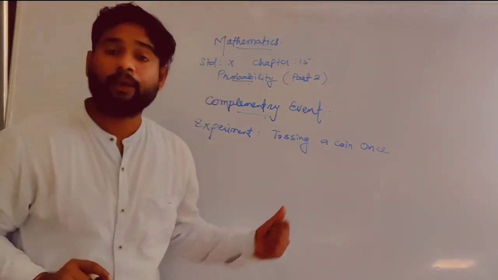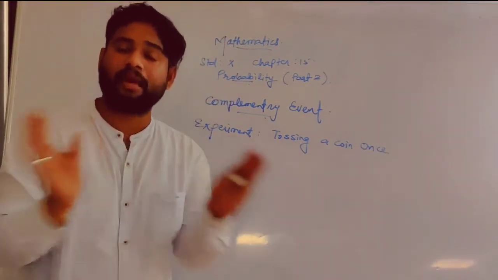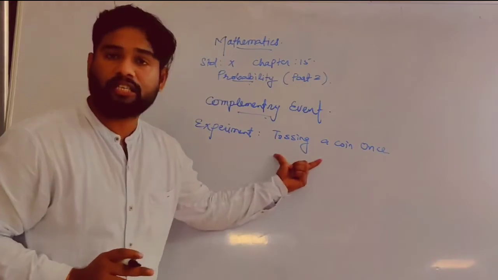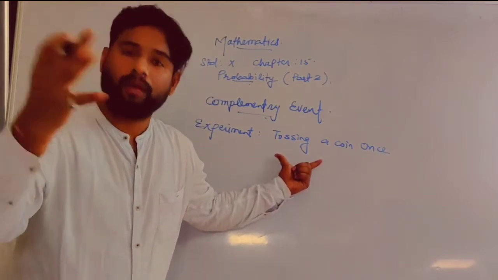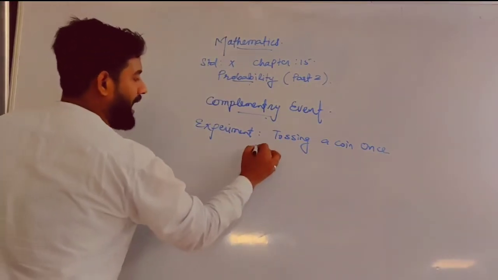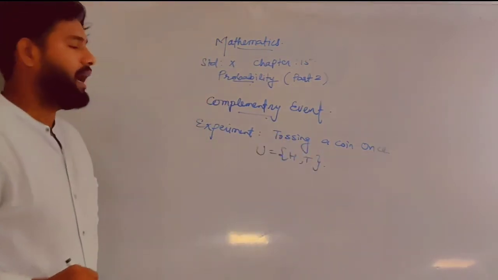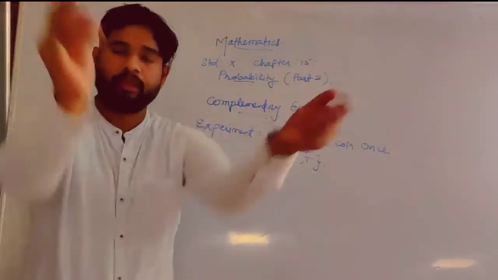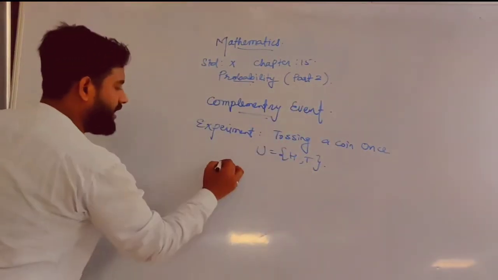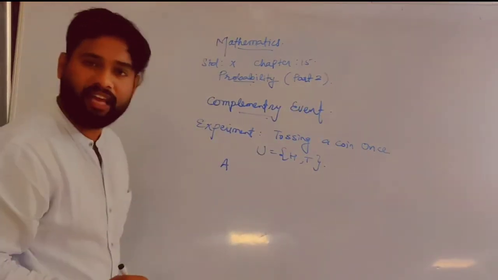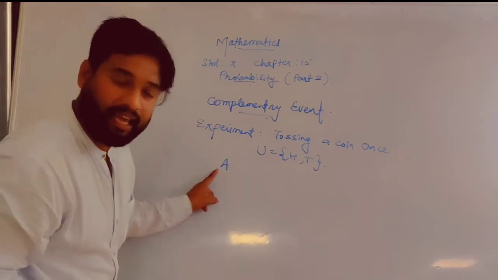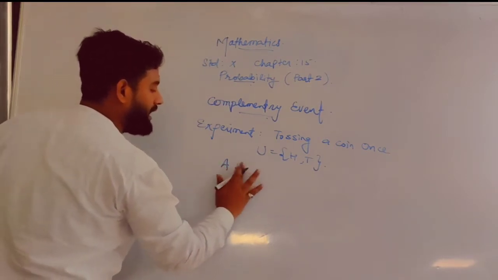So immediately you can write the sample space. Now what is sample space? It is the total possibility when you toss a coin once. What will you get? You can get either head or tail. Now I am naming event A as getting a head.